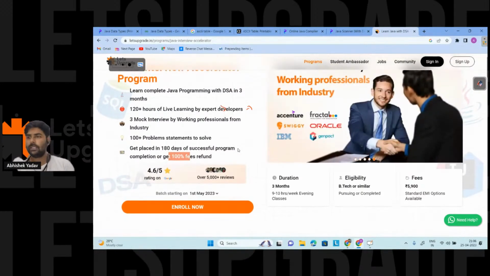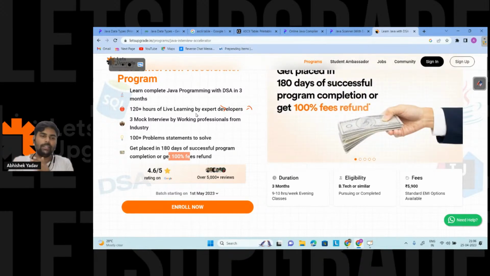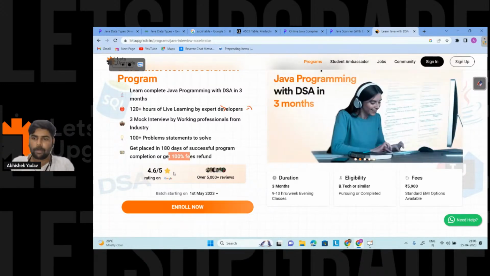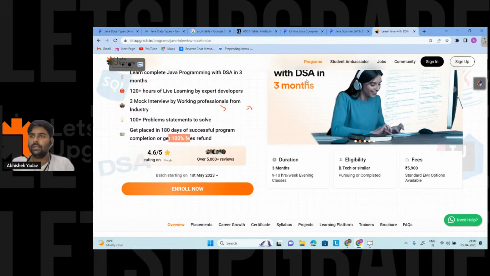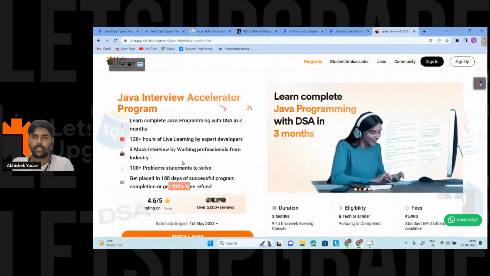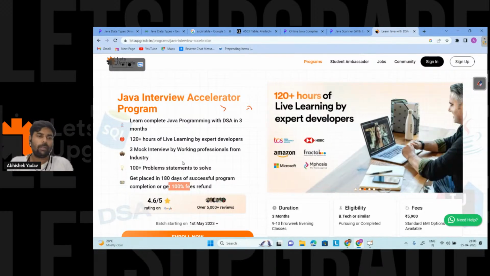There is a community also, so you can go to that community and you will get referrals. If you have any questions related to anything, you can ask in that community also. So it is a very good opportunity for all of you to enroll in this program. So this is about the Java interview accelerator program. The certificate will be verified, and you will get the certificate when you mark your attendance on each day.